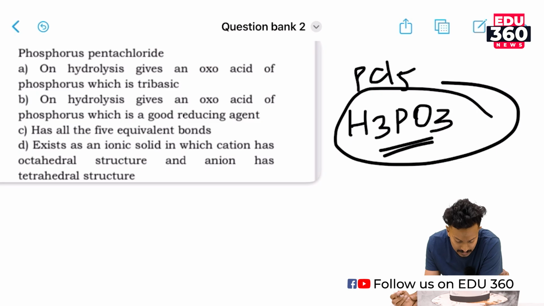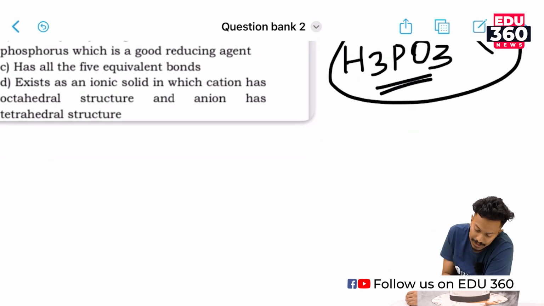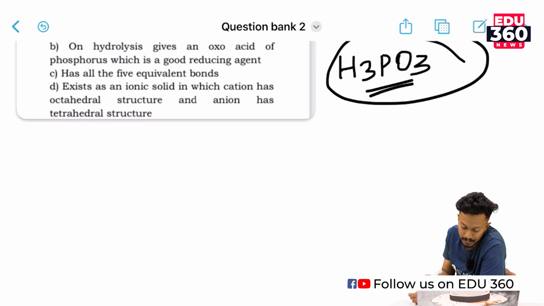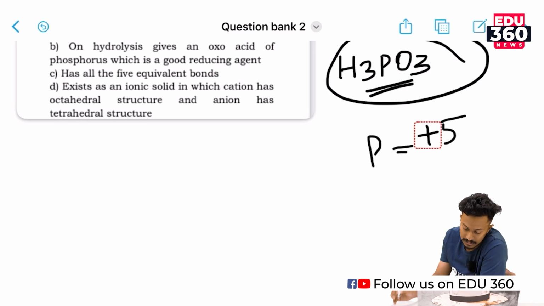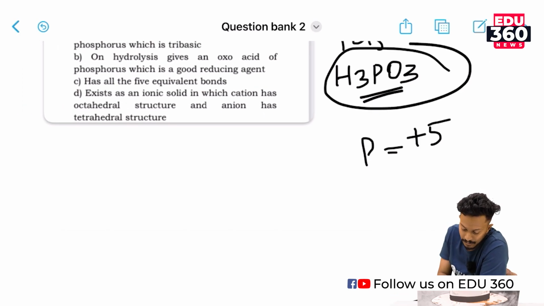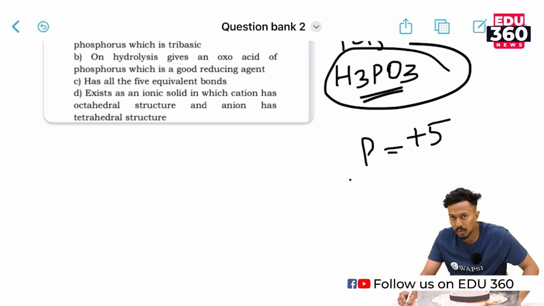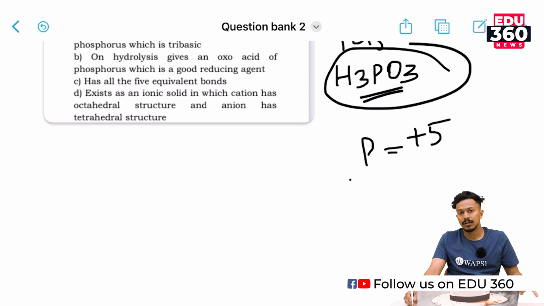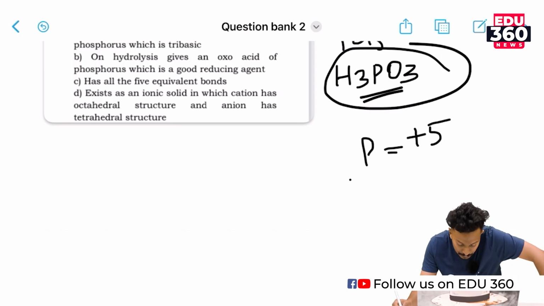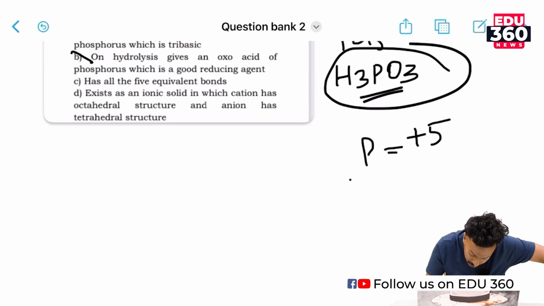H3PO4 on hydrolysis gives an oxo acid of phosphorus which is a good reducing agent. Okay. Here the oxidation state of phosphorus will be +5. Am I correct? Yes, it gives an oxidation state of +5. Here phosphorus is in the maximum oxidation state and cannot be oxidized again. So option B is wrong here.